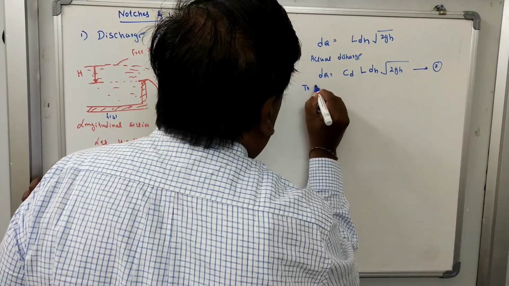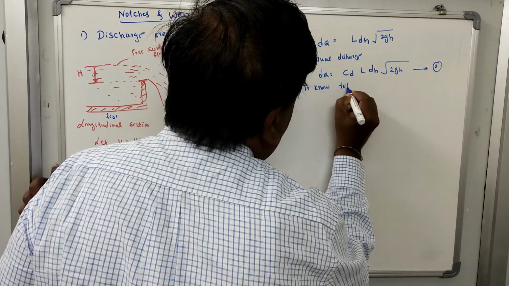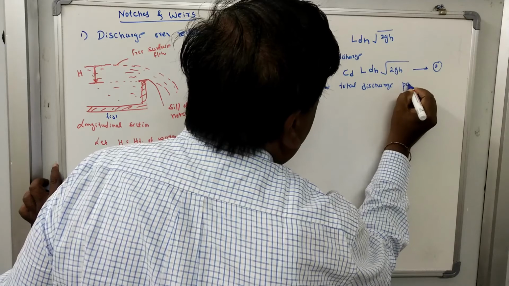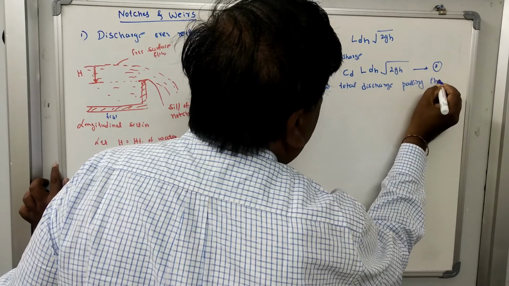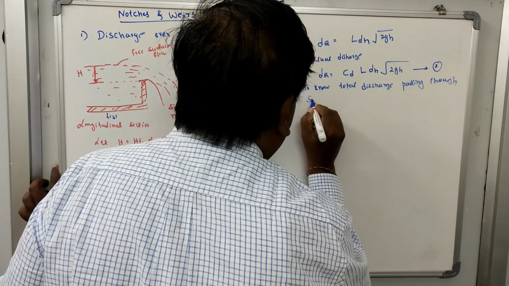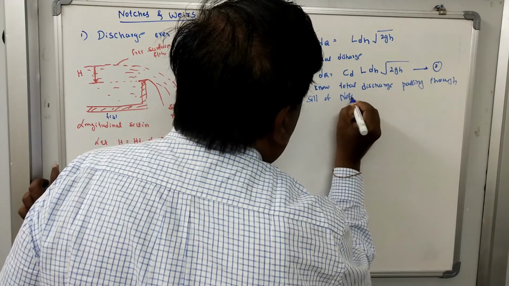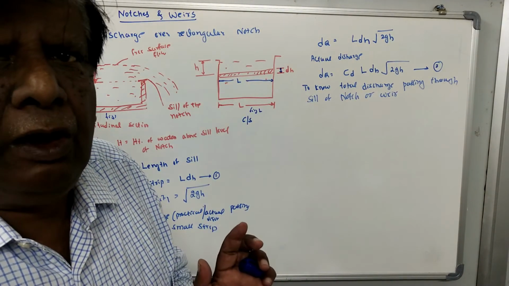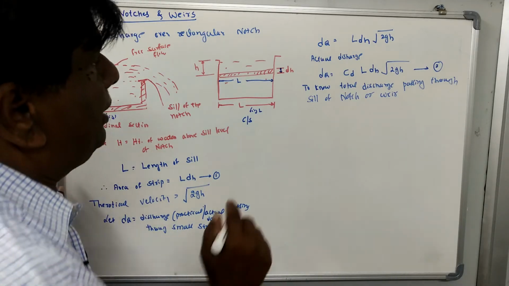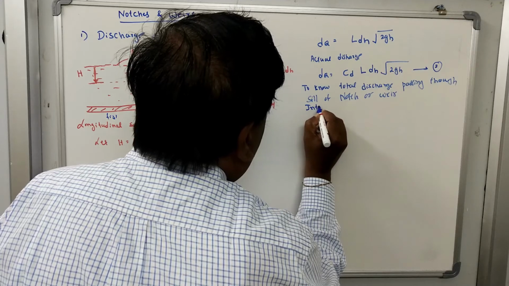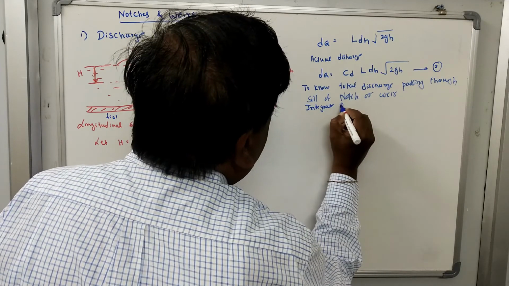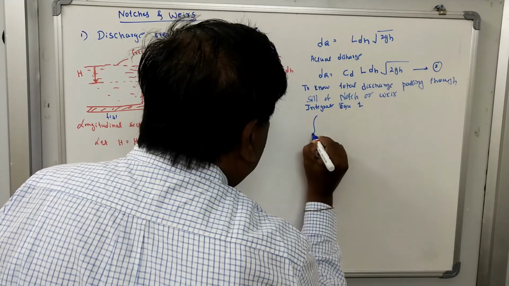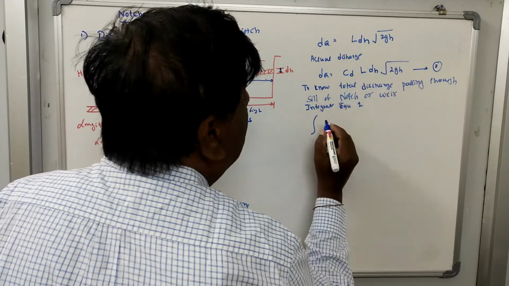Next, you write the total discharge passing through the sill of the notch or weir. This equation holds good for the rectangular notch as well as the rectangular weir. Integrate equation 1 between the limits 0 to Q and 0 to h.